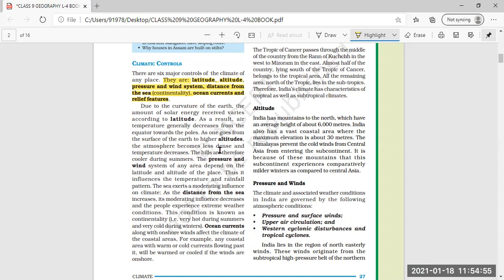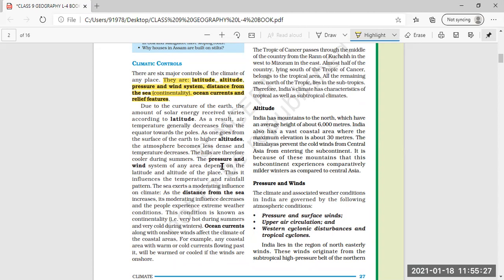Here, altitude also helps control the climate. As you go higher and higher above the surface of the earth, the atmosphere becomes less dense and the temperature also decreases.